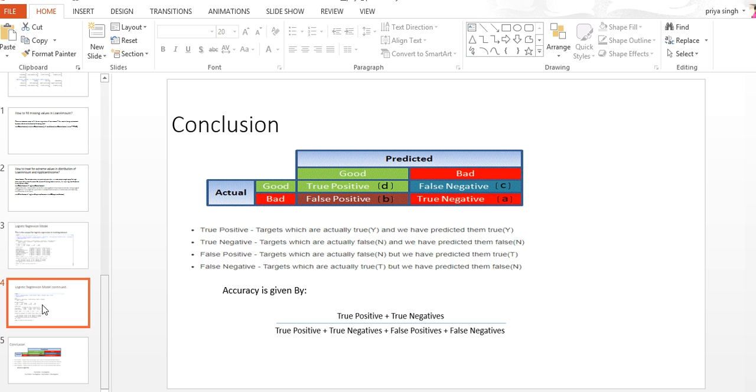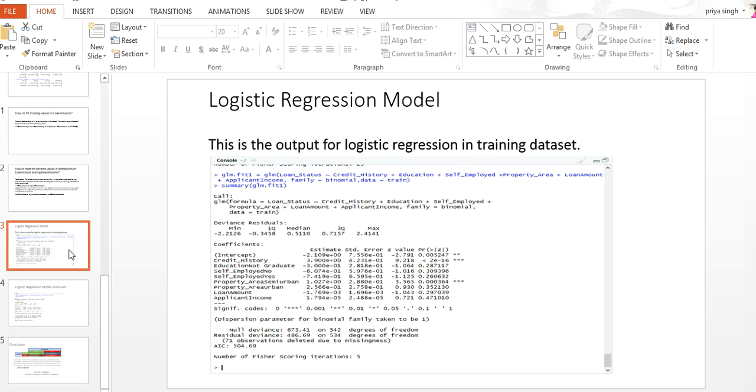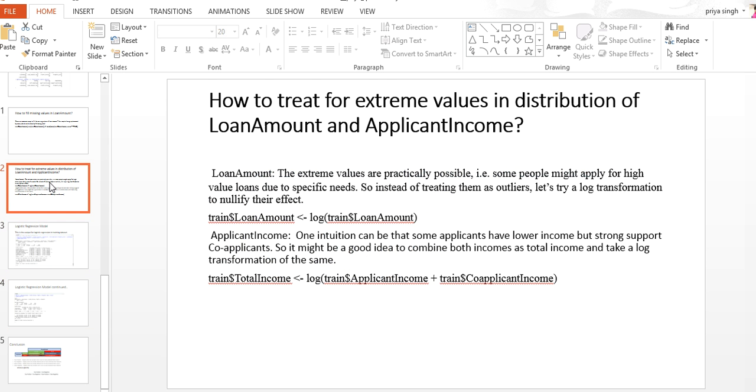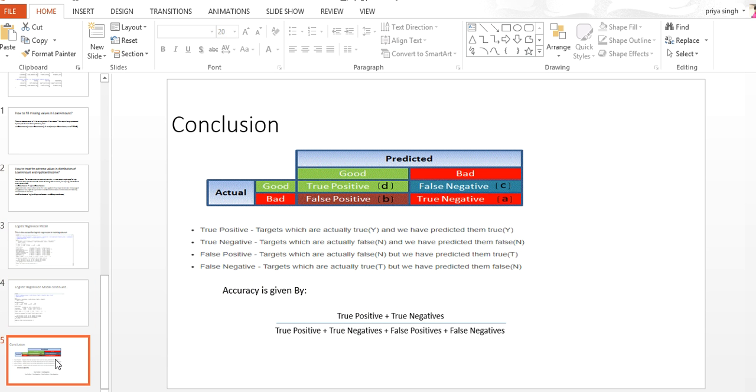So we can take credit history as the only attribute for getting our prediction result, and by using some other method or technique we can increase this accuracy. This can be done by using feature engineering. As I have already used the co-applicant and applicant income and the logarithm of this, but some other techniques can be used to increase the accuracy of predicting the loan prediction problem.